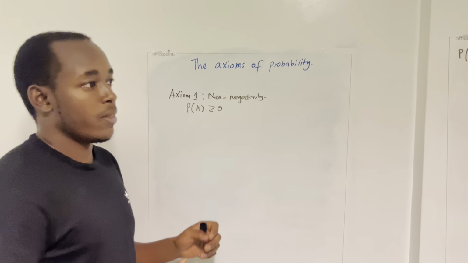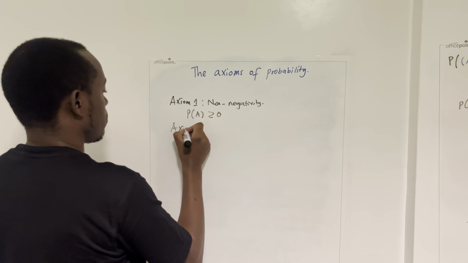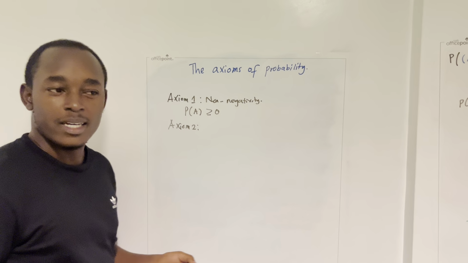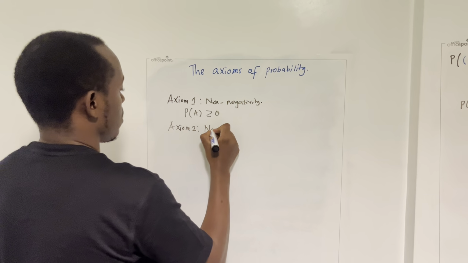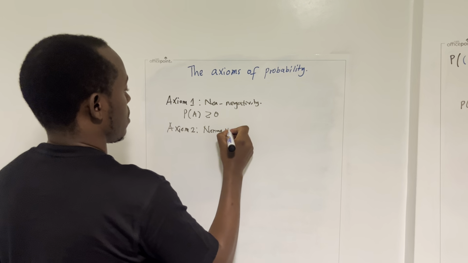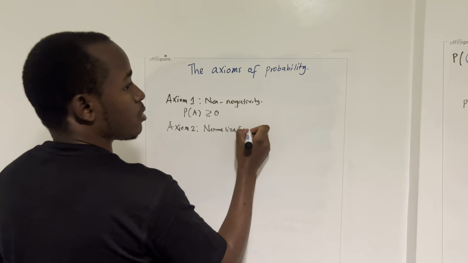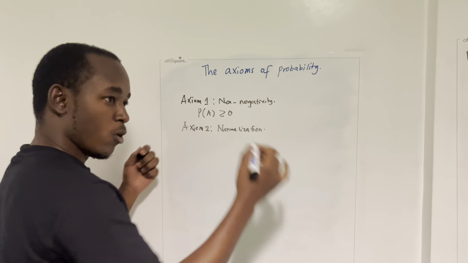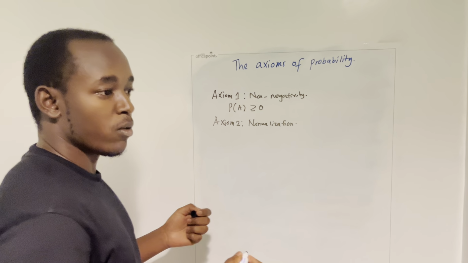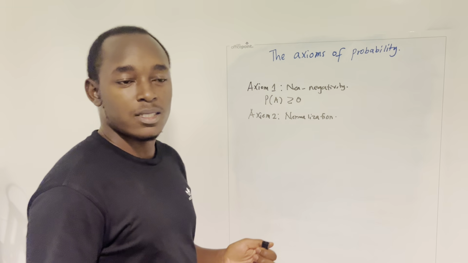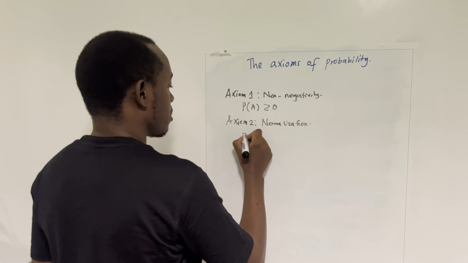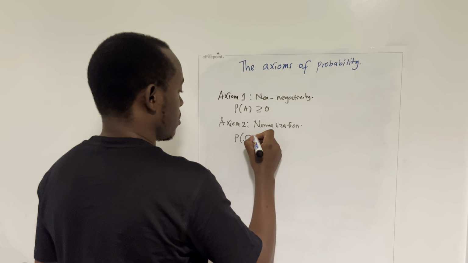So the second axiom is normalization. The normalization axiom is basically saying that the total overall probability, the probability of the entire sample space, is 1. And in mathematics, we denote the sample space by this symbol omega.